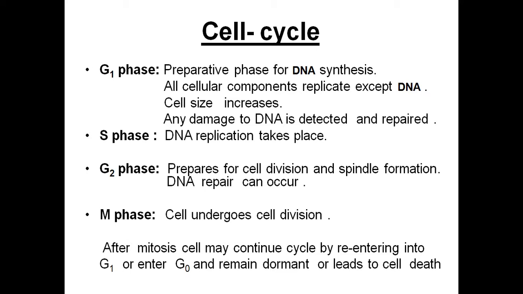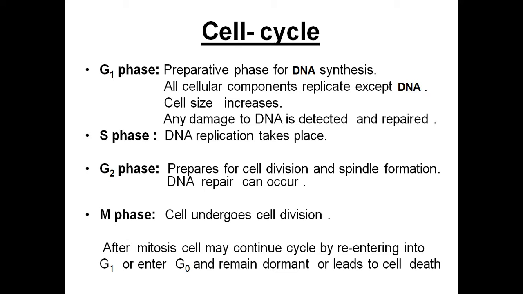That means all ribosomes, endoplasmic reticulum, lysosomes, mitochondria, Golgi apparatus, all these cellular components replicate, meaning they double. Replication means they become double, and as a result, cell growth and increase in cell size will take place in G1 phase.